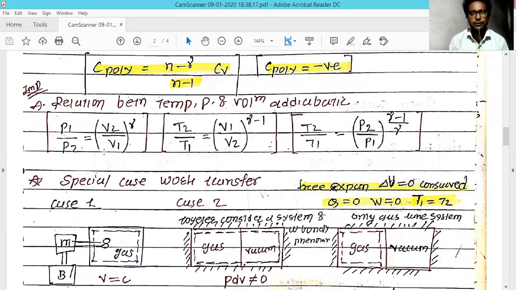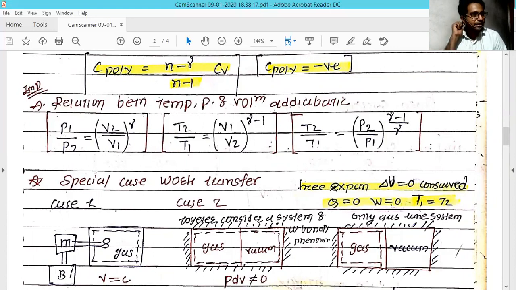In this way, you can find the adiabatic relation between pressure, volume and temperature, because they are measurable quantities, and you need to change them into different forms so you can find the different stages in the process. For the process, the relation between pressure and volume is P1 V1 raised to gamma equal to P2 V2 raised to gamma.